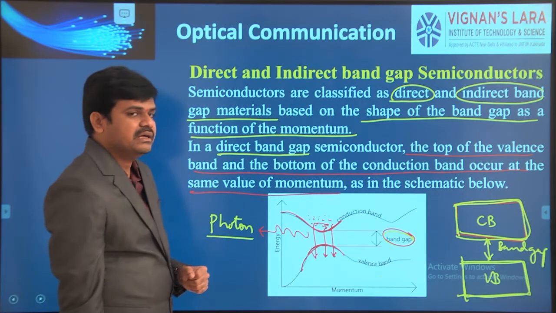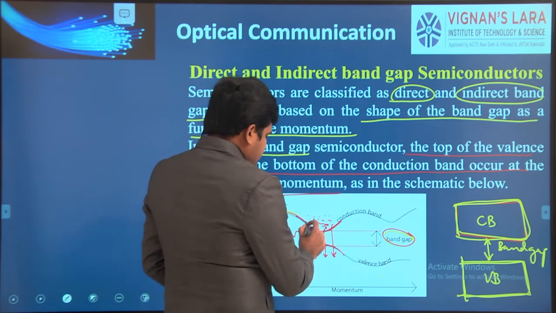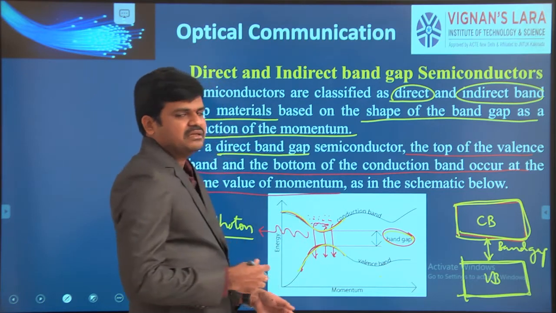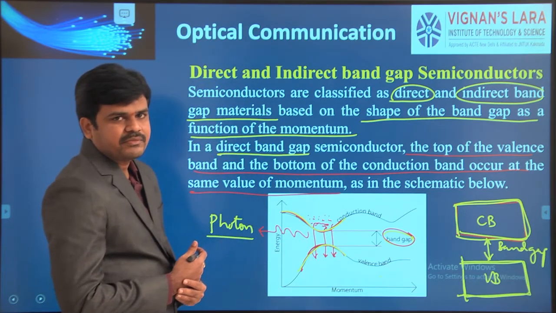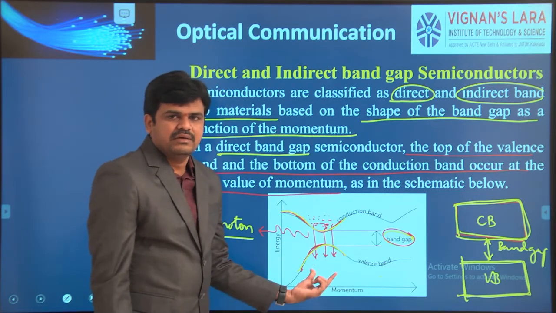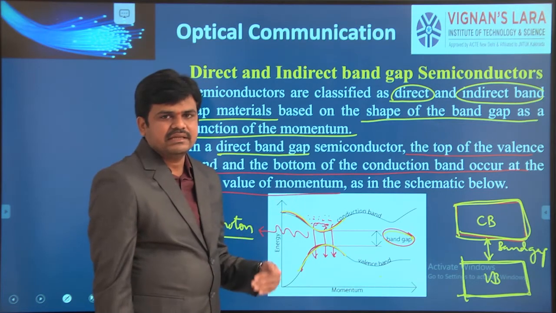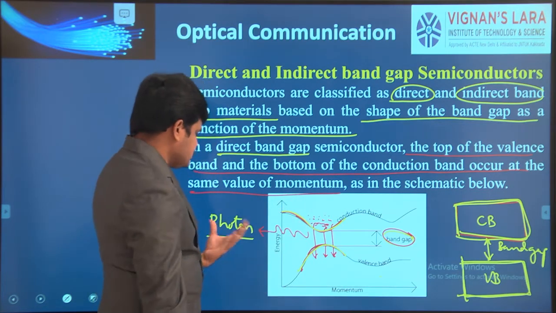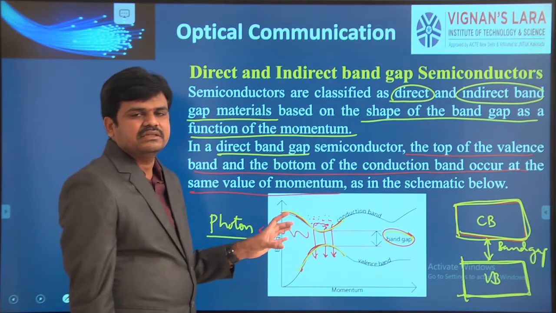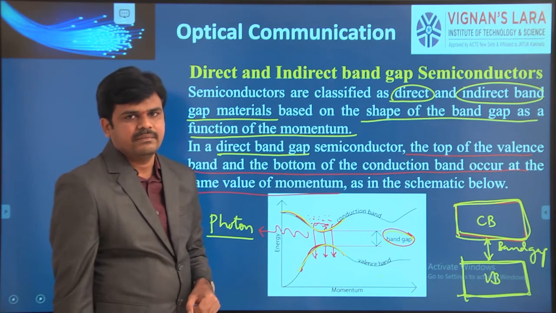What happens in direct band gap semiconductor materials? The conduction band bottom and the valence band top will be facing each other, with the same momentum. When the electrons fall from the conduction band to the valence band, they release the energy in the form of photons. This kind of material is called a direct band gap semiconductor material.